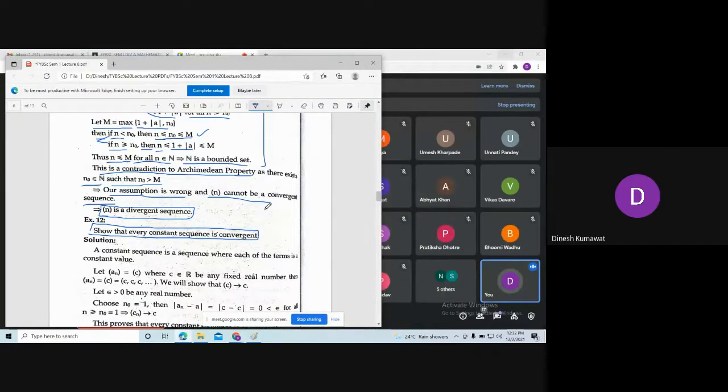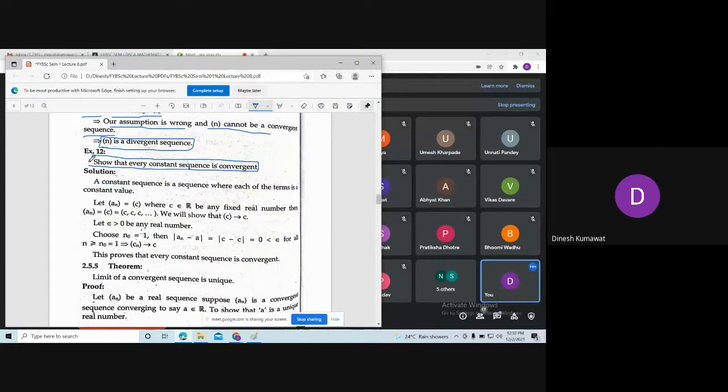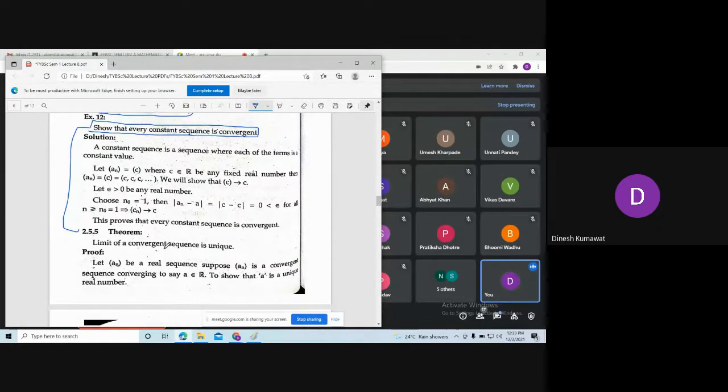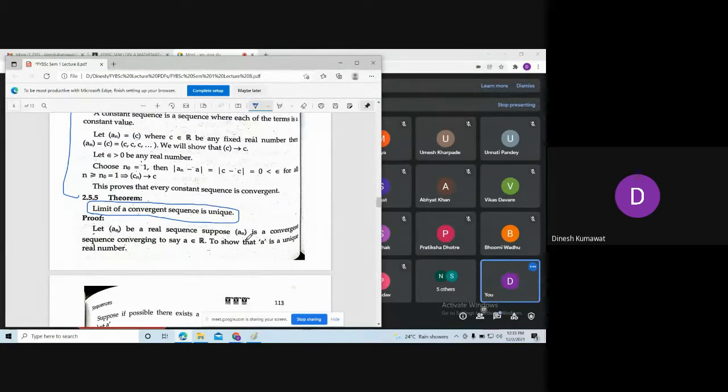So let me stop it here. You just see this example on your own and please let me know in my next lecture whether you have understood this solution or not. And after that, in tomorrow's session, we are going to see a very important theorem, that whenever the limit of a sequence exists, then it has to be unique. That is, you are not going to get a sequence which is converging to two different limits. This is not the case. So we will see this in tomorrow's lecture.